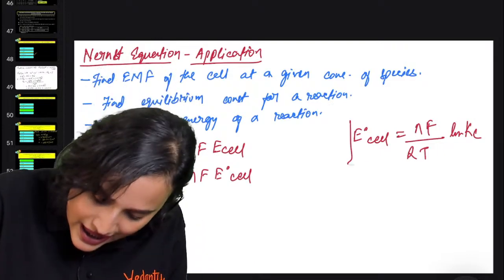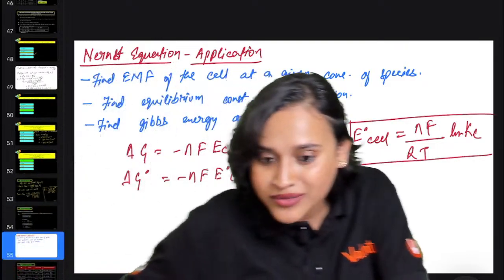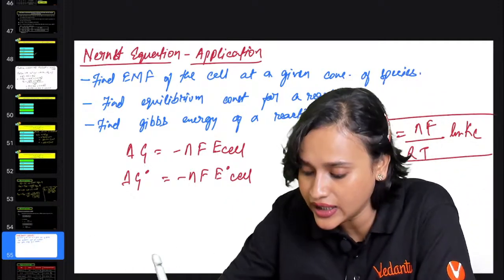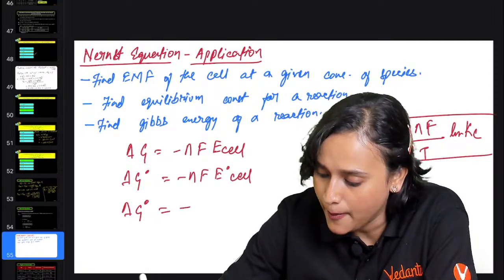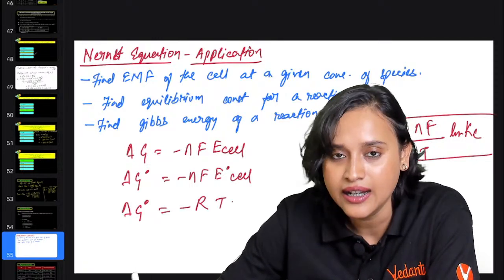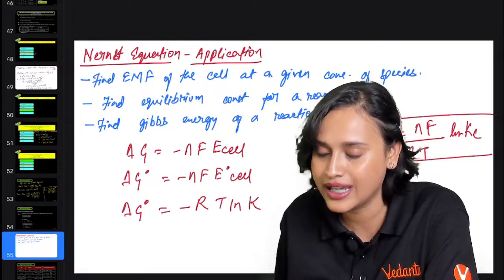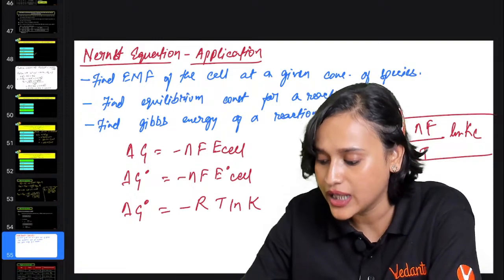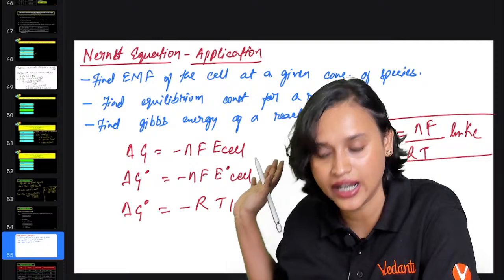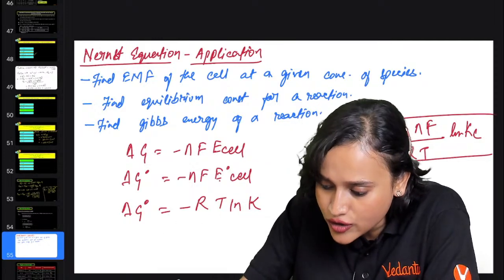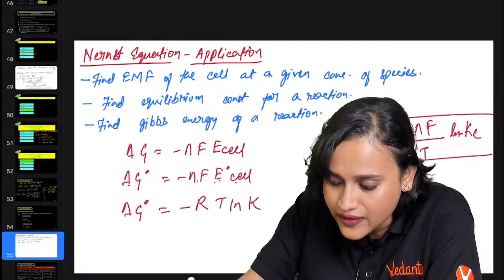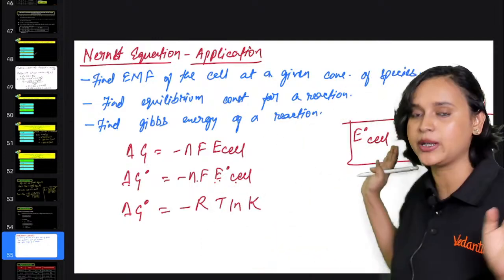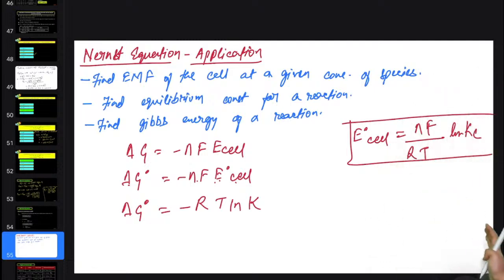So from this derivation, here what I can write is that delta G naught is equal to minus RT ln of K. Why so? Because see, check it out, everything is clear, right? Right from here also you can see E naught cell is equal to NF divided by RT ln of Q. Check it out everybody. Is there any mistake or not? I don't think so there is a mistake, but let me know if there is.